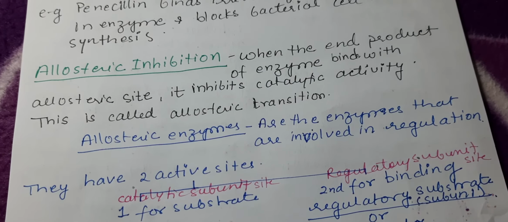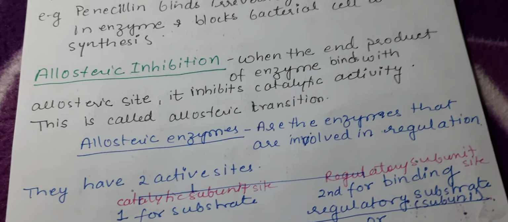Now let's talk about allosteric inhibition. When the end product of the enzyme binds with the allosteric site, it inhibits catalytic activity. This is called allosteric transition or inhibition. Now what are allosteric enzymes? Let's understand this first. They are the enzymes that are involved in regulation. They have two active sites, one for the binding of substrate and another for binding of regulatory substrate or effector, and this is also known as the allosteric site. So they have two different binding sites.